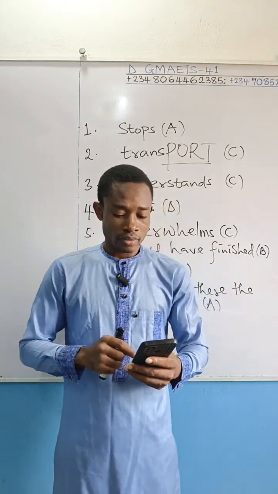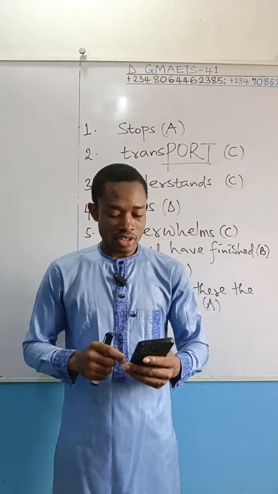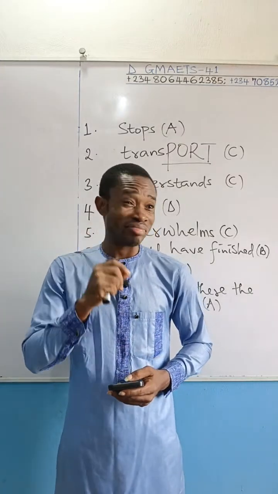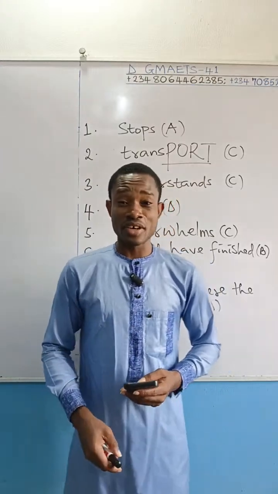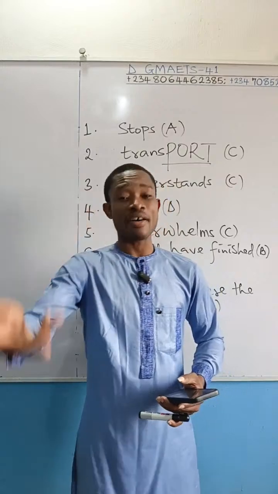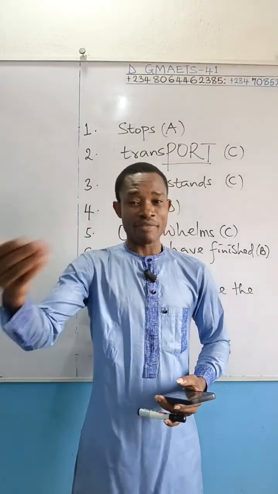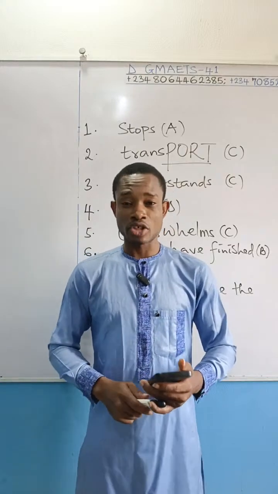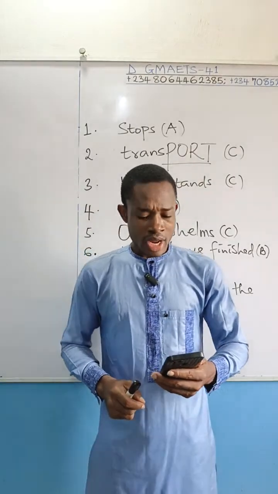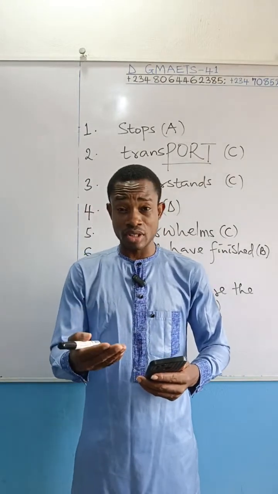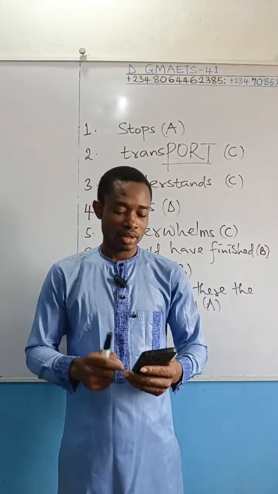Option C. Must had eaten. Jide must had eaten before I arrived. Just take note of these. You can't use that word must had. Rather, you can say must have, as in must have done this. So the must and had combined already pushed off that option. And then option D. Jide have eaten before I arrived.